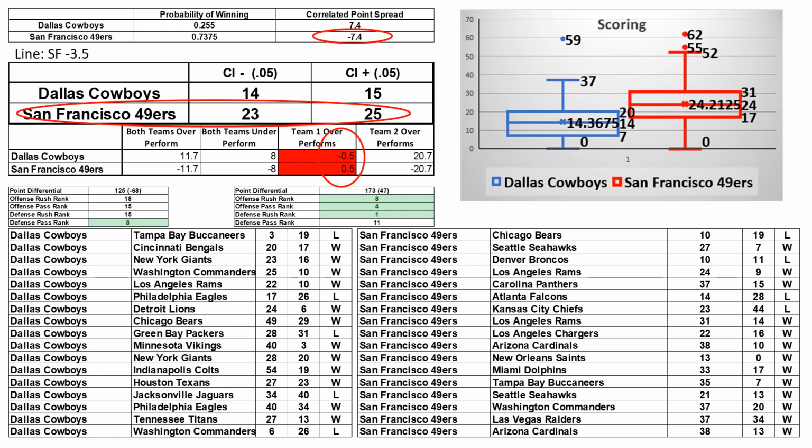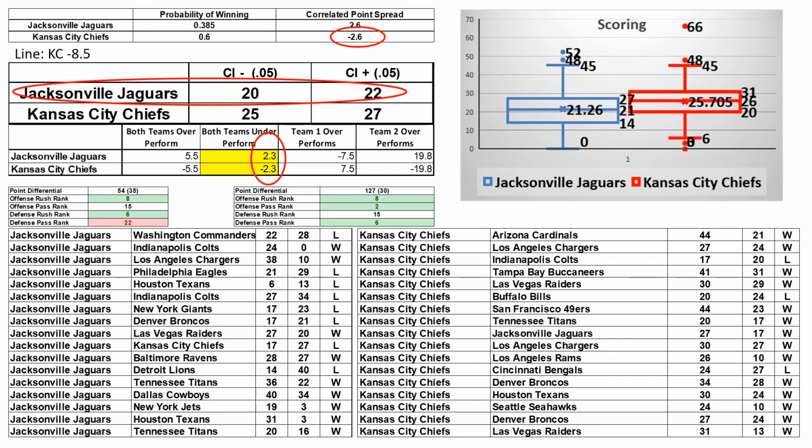I think San Francisco is going to win. I think they're going to win by more than 3.5. If that point spread were closer to 5, that might be more leaning towards Dallas. Let's just go back here for a minute. You look at this.